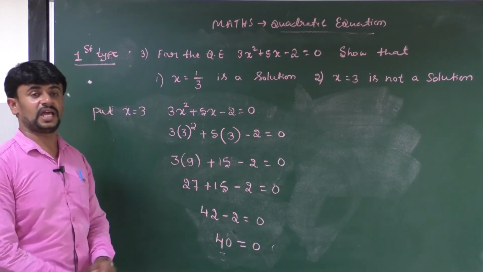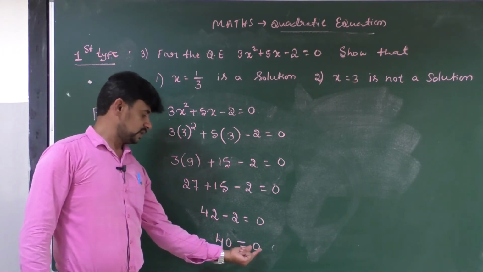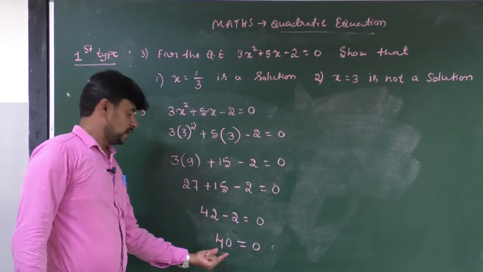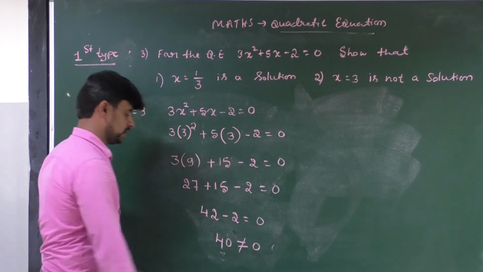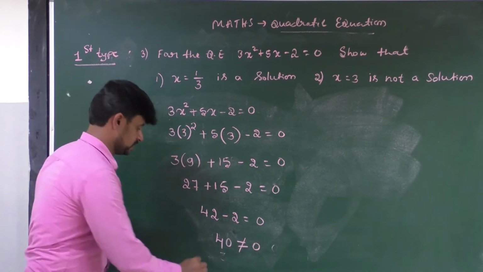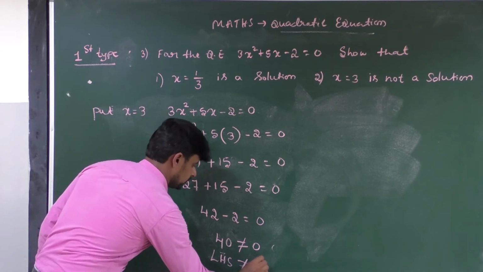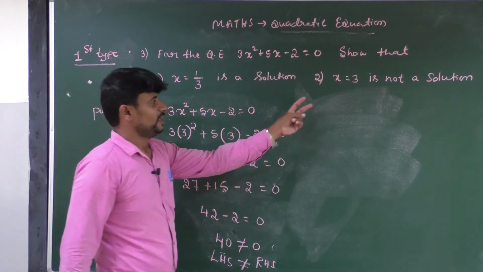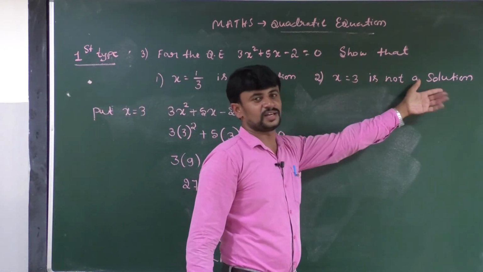All of you observe here, this is LHS and this is RHS. But in this situation, the LHS is not equal to RHS. Therefore, x is equal to 3 is not a solution.